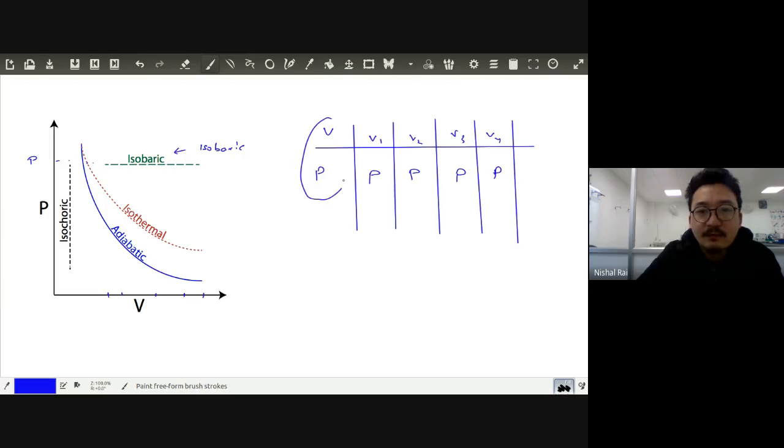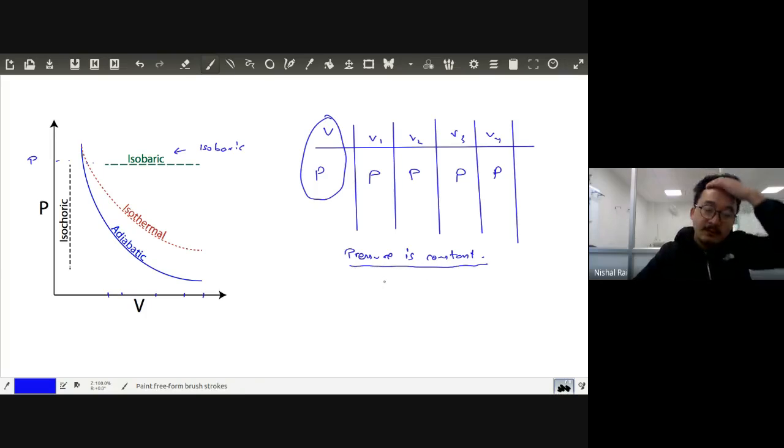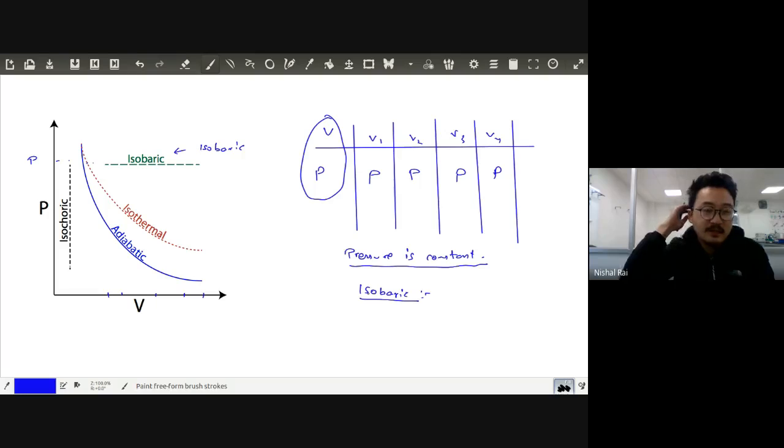Now can you see something is remaining constant over here? Your pressure is constant. In this kind of process, the pressure is constant. Wherever in a process your pressure is constant, it's called isobaric. Basically, baric or bar, isobars, do you all remember? Barometers measure pressure. So basically, isobaric means constant pressure.